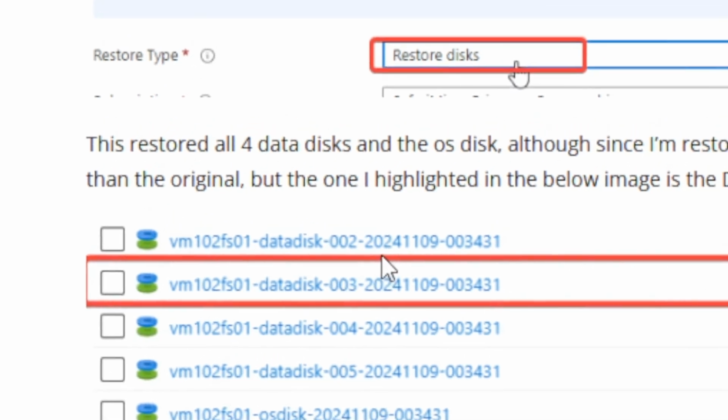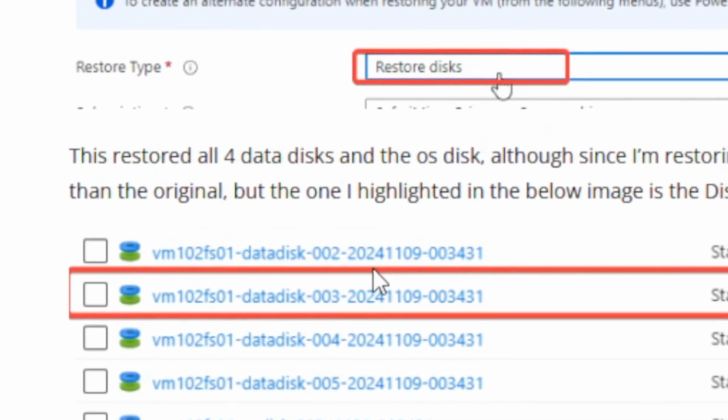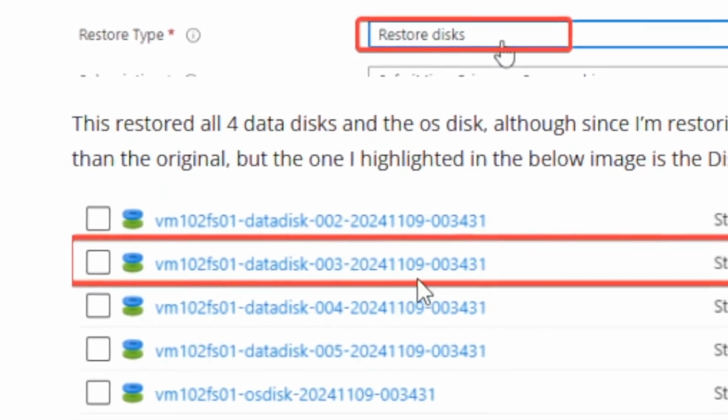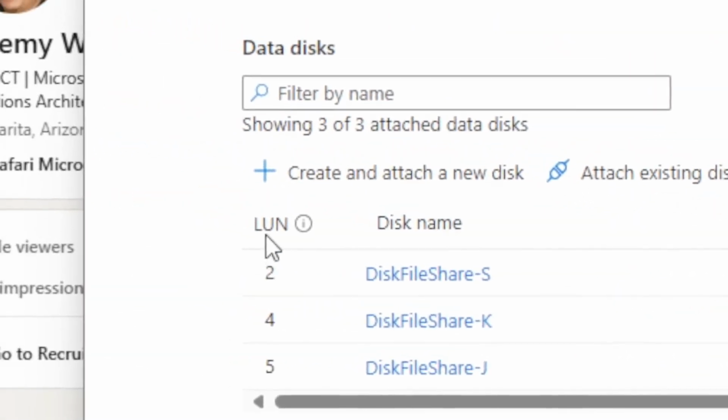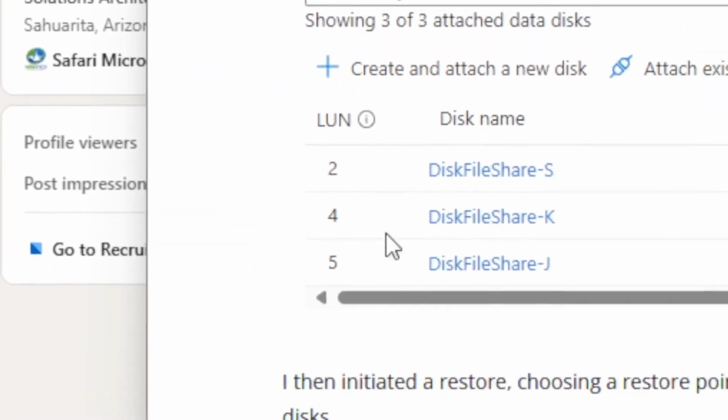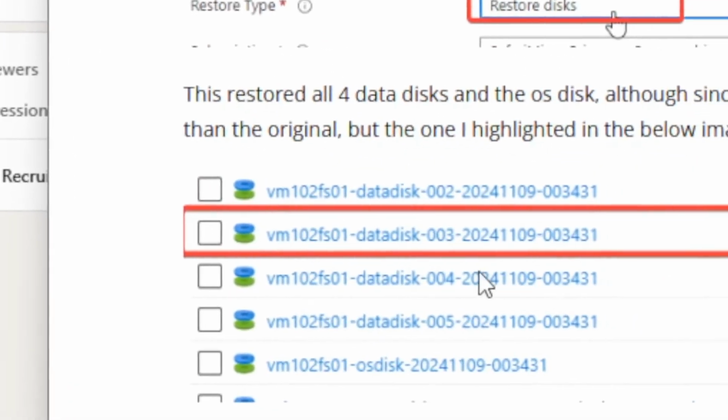It doesn't have the same names here, of course, because I created new, so it's not going to conflict over those names. It's going to label them here, but we can see from the screenshot, if I look at the LUN numbers 2, 4, and 5, it was 3 that I had deleted, and that's the one that's restored back here.